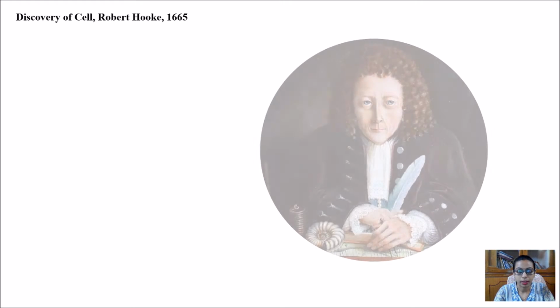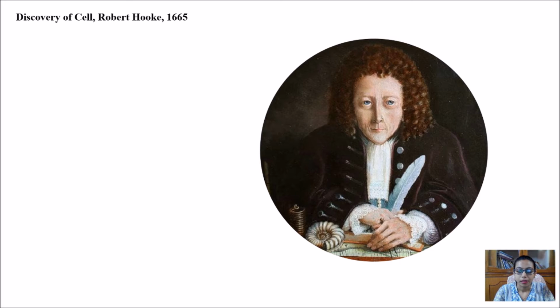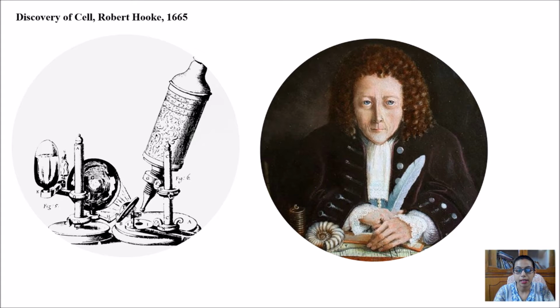We all know that. This is the picture of Robert Hooke, and he himself designed a microscope. Using the microscope which he designed, he found some cork-like or honeycomb-like structure present in a piece of cork, and it resembles a compartment in a room.